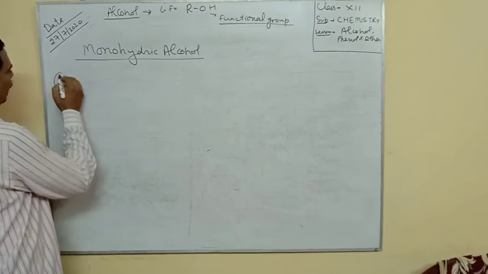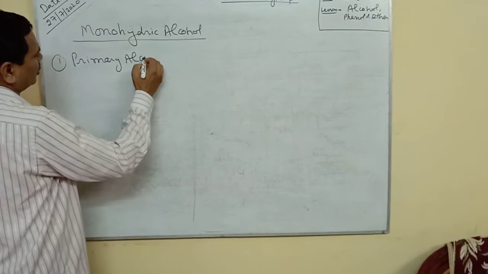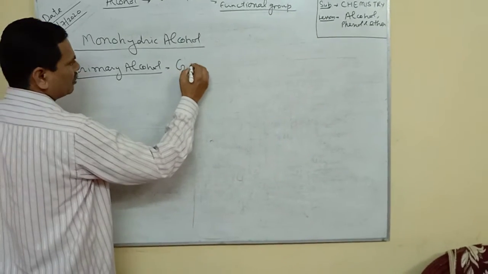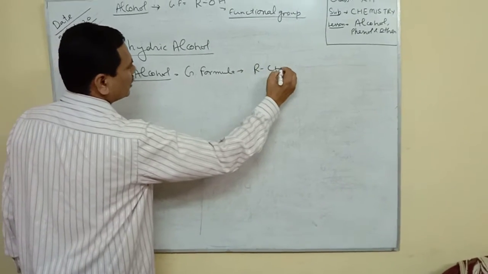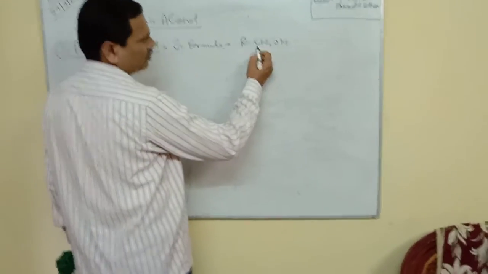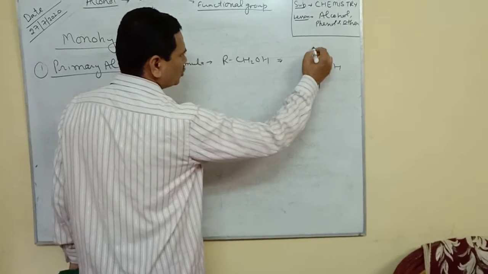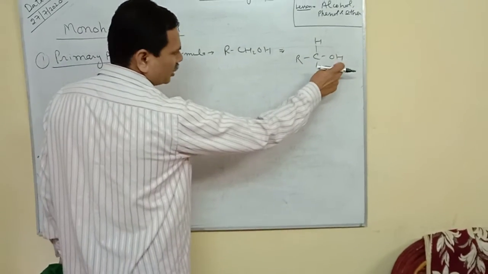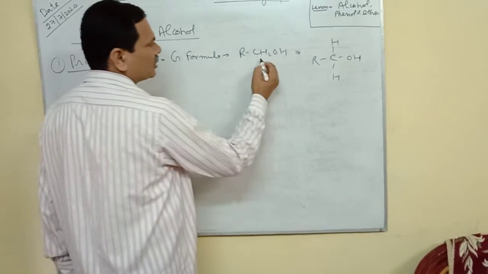In the case of primary alcohol, the general formula for the primary alcohol is RCH2OH. It means the carbon atom which contains the OH group has two hydrogen atoms. The carbon atom which is bonded with the OH group has two hydrogen atoms and one alkyl group. That's why it is a primary alcohol.